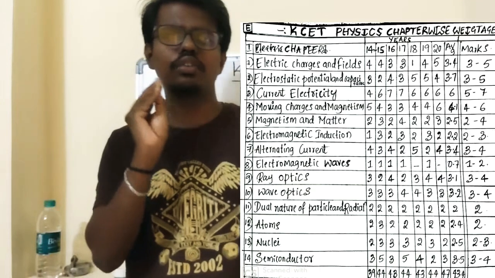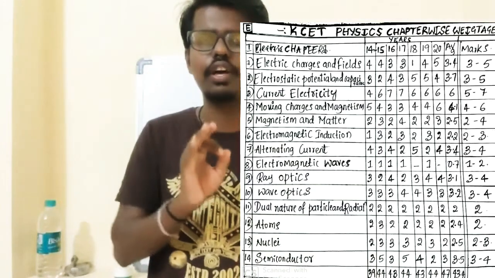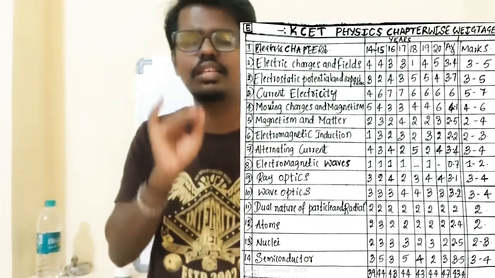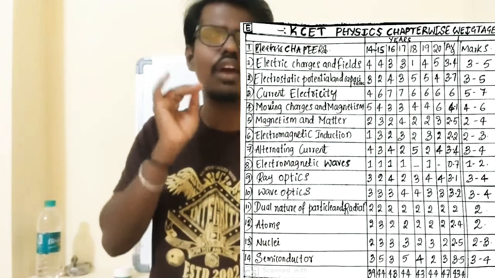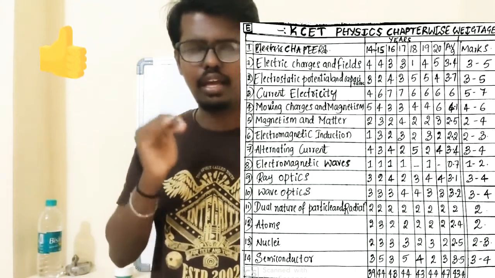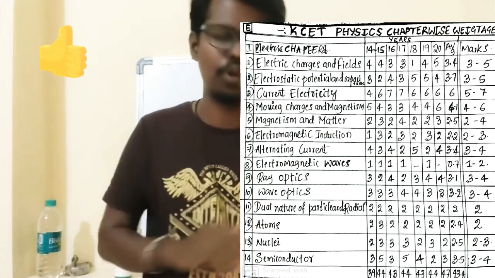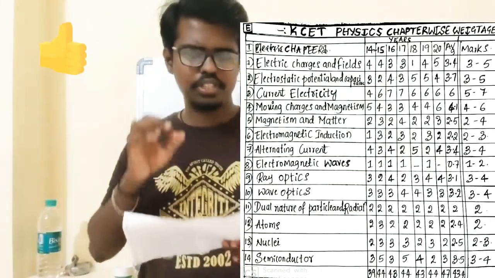You have to go through the conceptual questions, refer to the 10 years' previous question bank, solve all the questions with their solutions, and increase your skill in solving numericals. Without a calculator we need to solve the numericals. That is very important. The next chapter is electrostatic potential and capacitance.